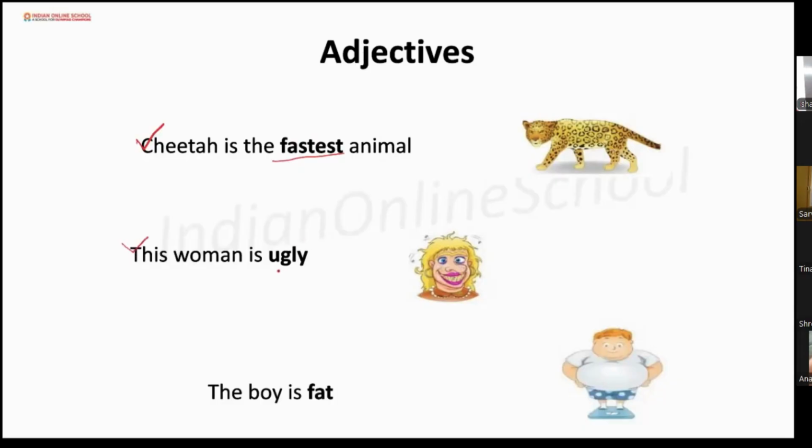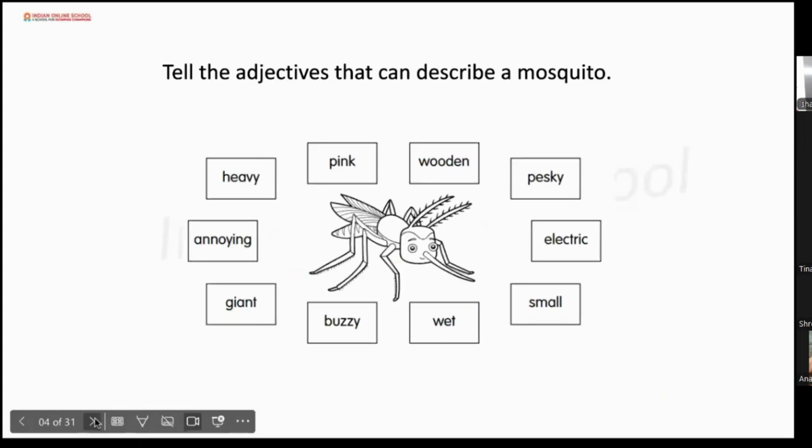This woman is ugly. So which one is the adjective here? Ugly. Very good. So we will ask the question, how is the woman? The woman is ugly. So ugly is the adjective here. Okay. Anaisha, can you read the next one for me? The boy is fat. So which one is the adjective here? Fat. So the fat here is the adjective.